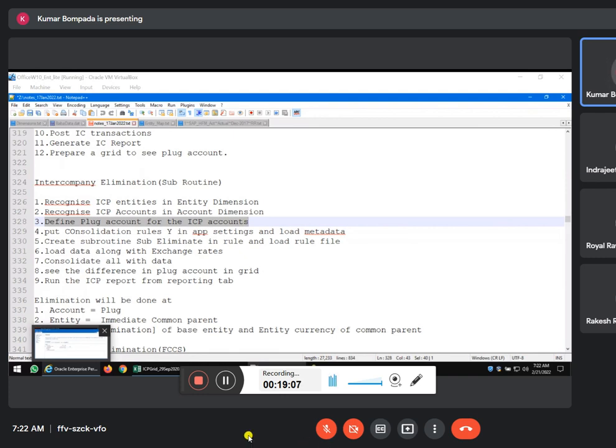So here, what is the thumb rule? I cannot use plug account 1 for India and plug account 1 for sales and plug account 2 for purchases. Nothing will happen here. Elimination will never happen here. So I can use two plug accounts. Sales and purchases together I can use plug account 1, and debtors and creditors I can use plug account 2, and bills receivable and bills payable I can use plug account 3. So yes, you can use more than one plug account, but for one type of transaction you have to use